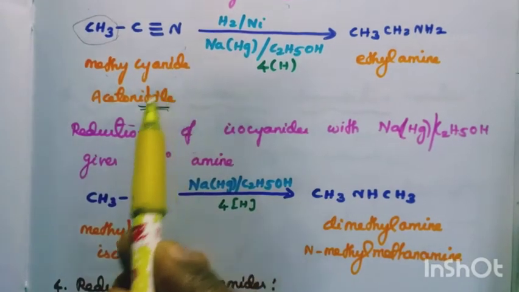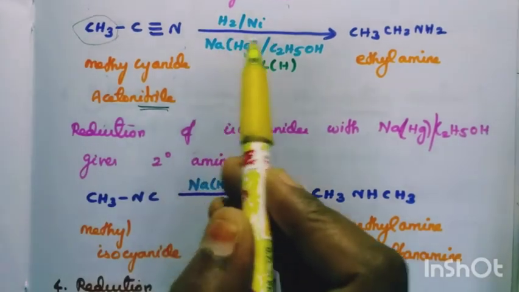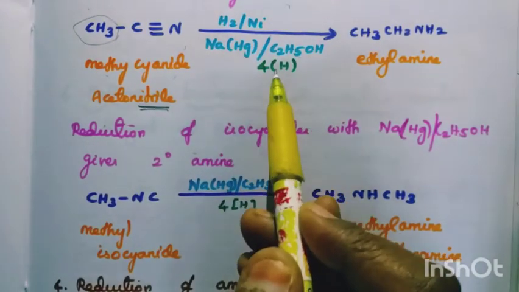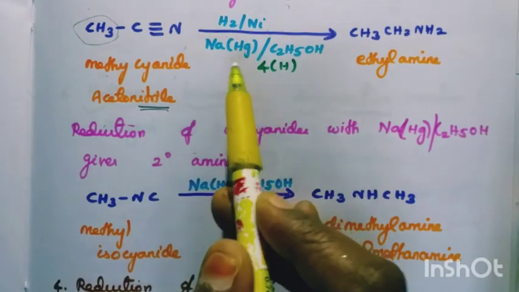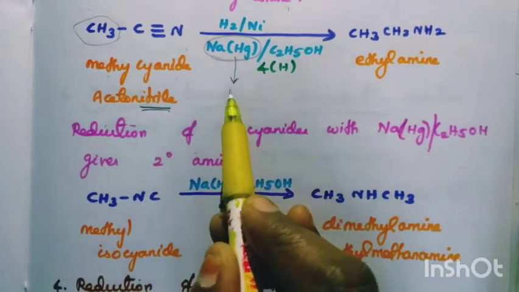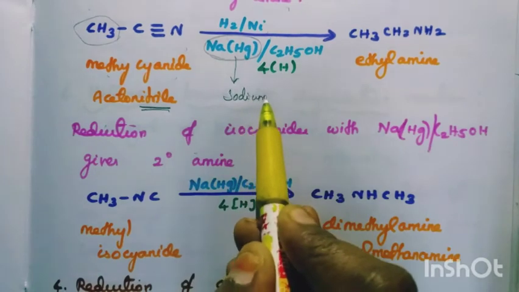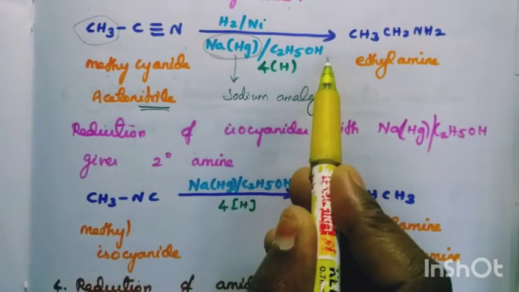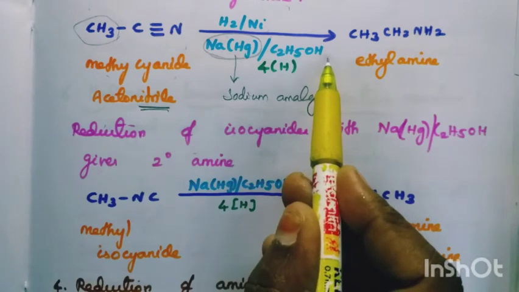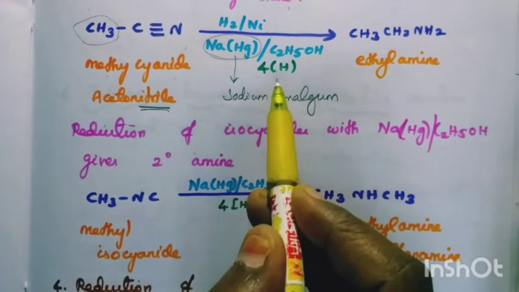Methyl cyanide, acetonitrile, with hydrogen and nickel, or sodium amalgam in ethyl alcohol. So these are the reducing agents. How many hydrogens? 4 hydrogens are added.